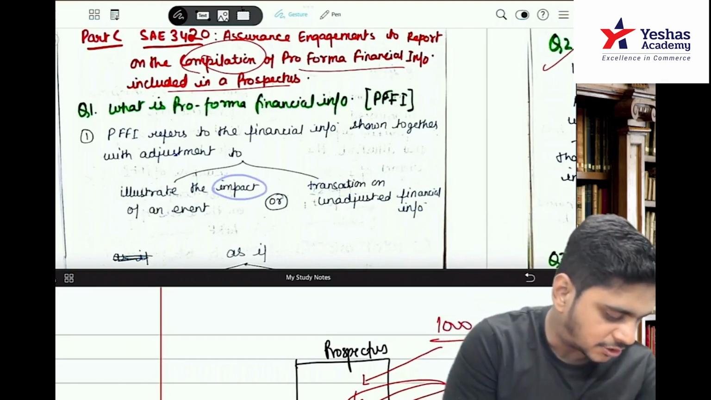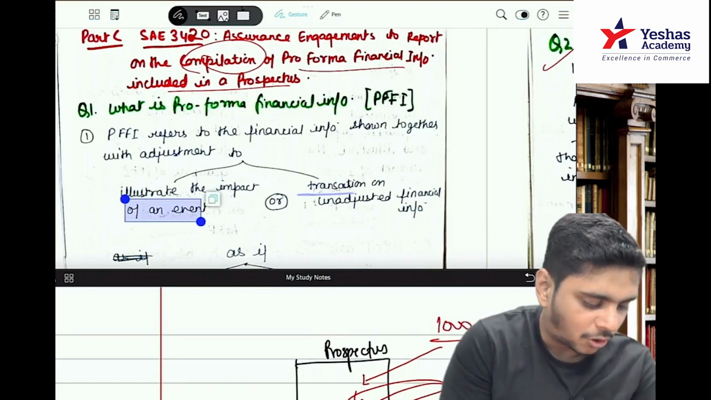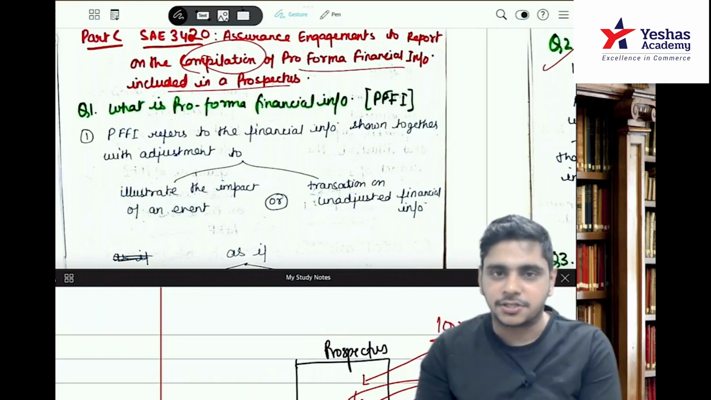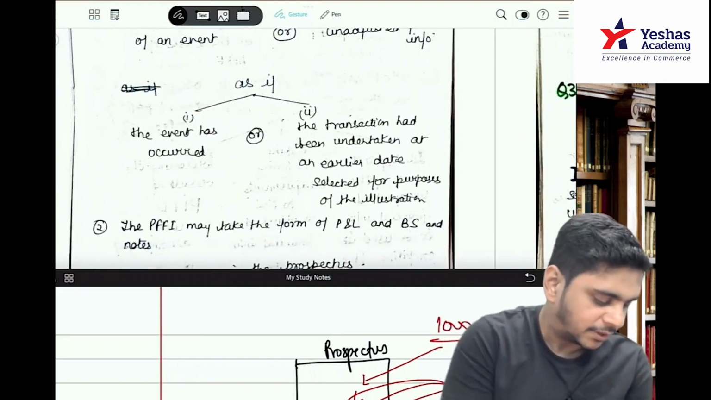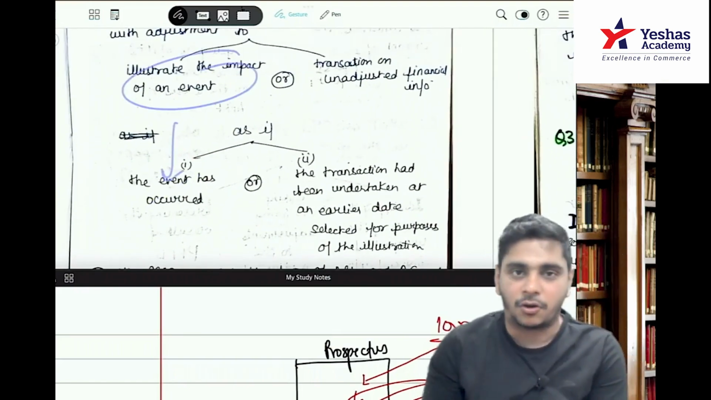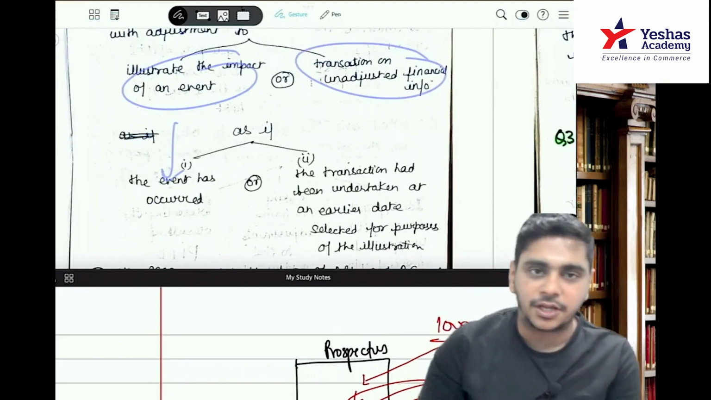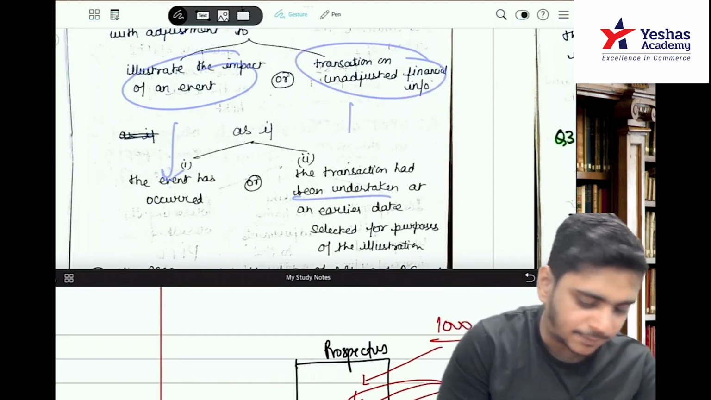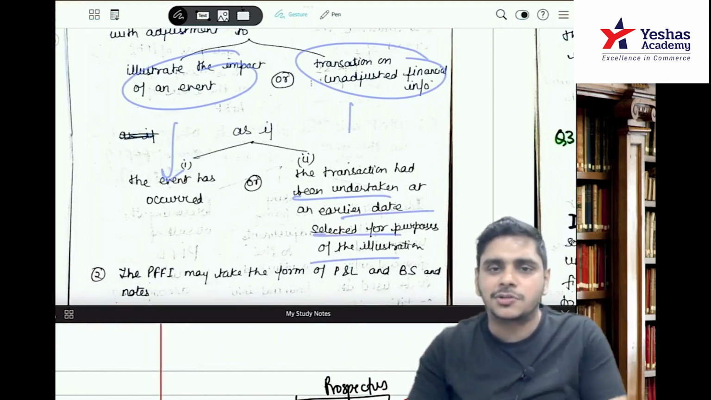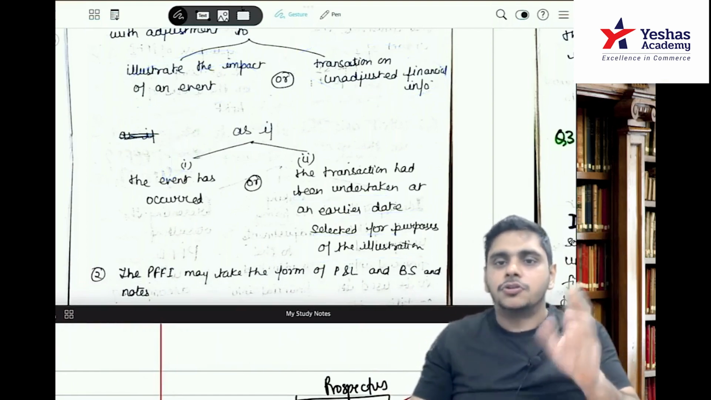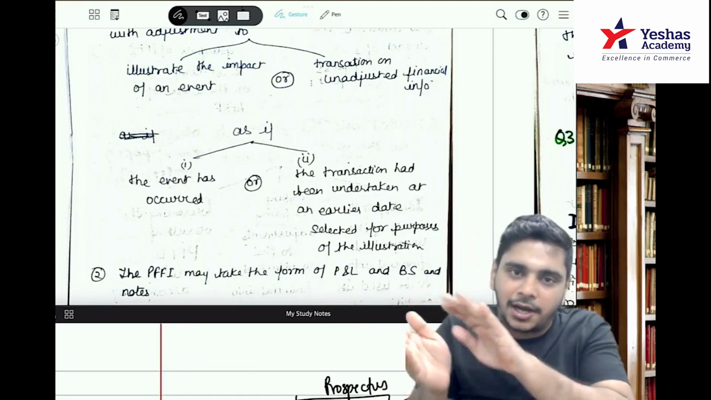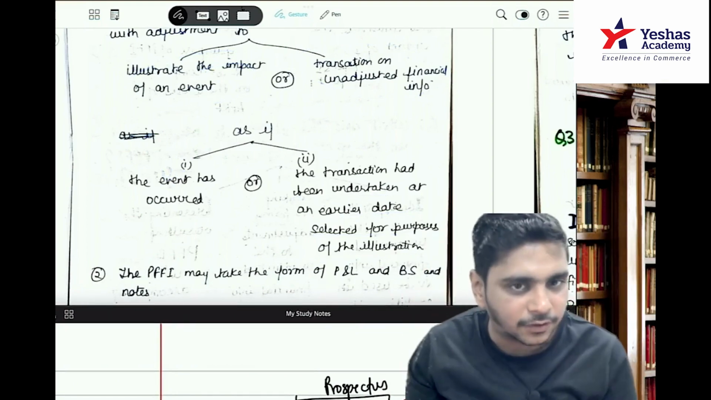So to illustrate the impact of an event or transaction on the unadjusted financial information as if the event has occurred, as if the transaction had been undertaken at an earlier date selected for the purpose of illustration. So it's an example, temporary. Sir, imagine a merger has happened, so how will your financials look? So you adjust the unadjusted financial information.